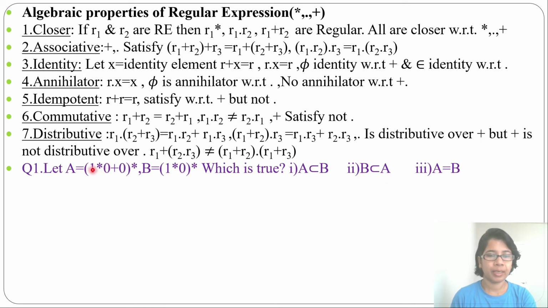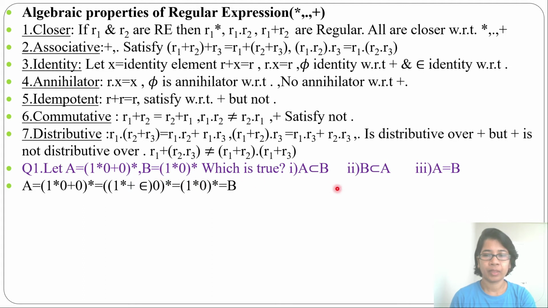Let's simplify A, that is (1* (0+0))*. You can take 0 common from both. After taking 0 common, from this you will get 1*, from this you will get epsilon. Then 1* plus epsilon is nothing but 1*. So you get (1* 0)*, that is nothing but our B. So the answer will be A equal to B.